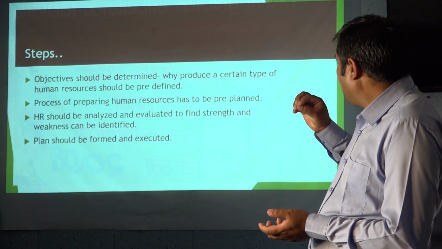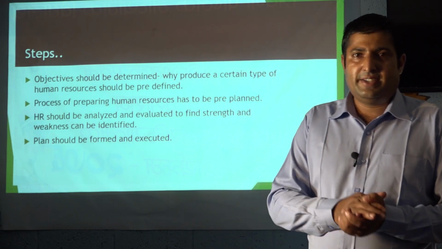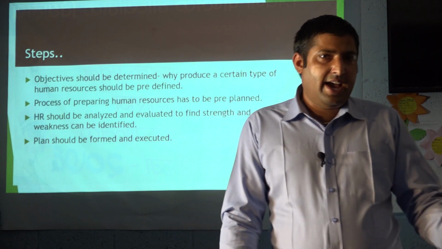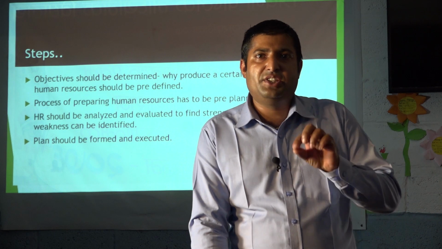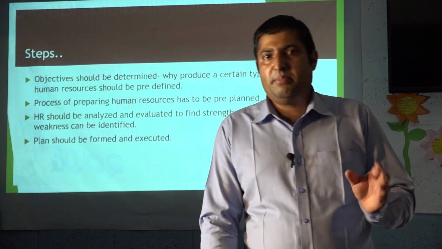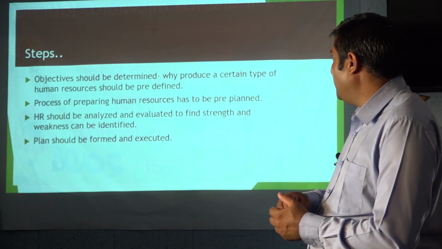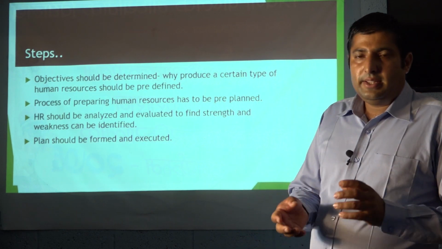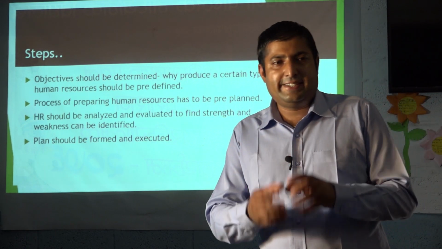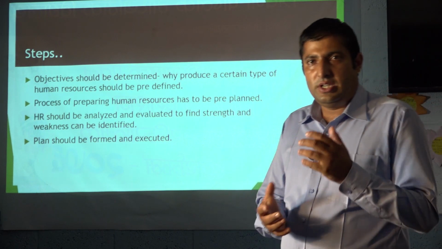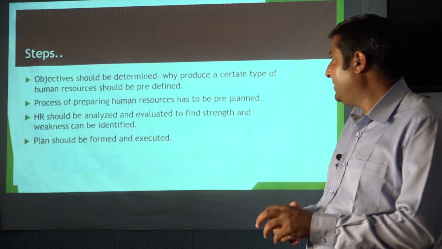Why a certain type of human resource is produced should be predefined. That means for which task, what type of manpower is needed should be predefined, so that accordingly that type of manpower can be produced. The first is that the objective should be determined: why that type of workforce is produced, why that human resource is given priority to develop skills. That means the objective is set.